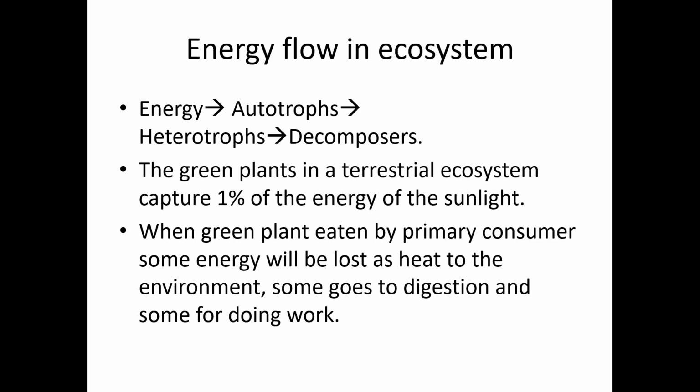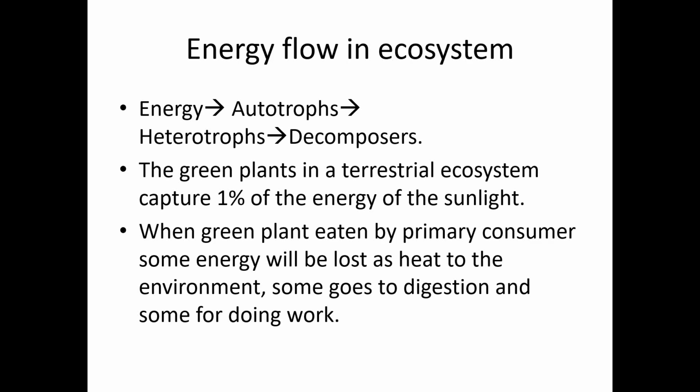The green plants in a terrestrial ecosystem usually capture energy from the sunlight. Only 1% of the total available sunlight will be trapped by the green plants. And when this green plant is eaten by the primary consumers, some energy will be lost as heat to the environment.